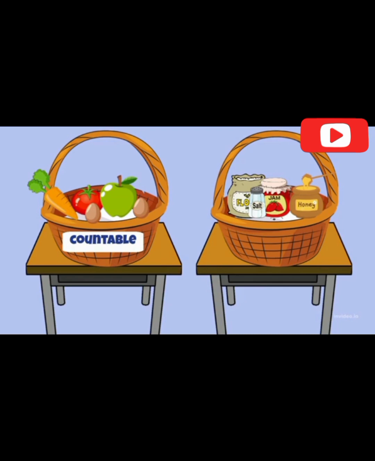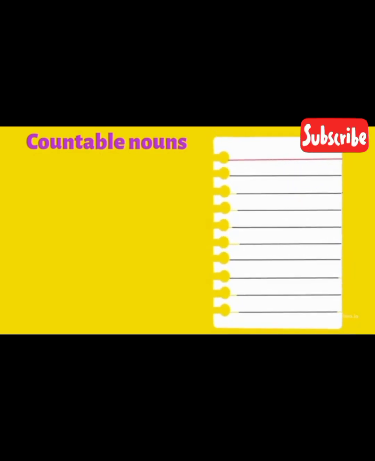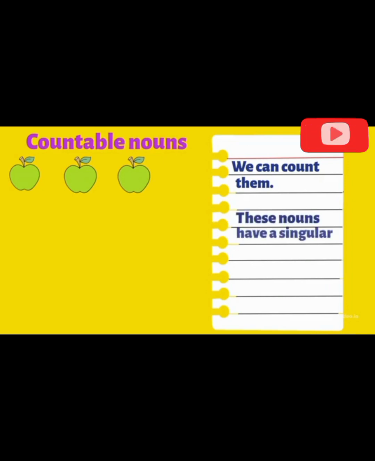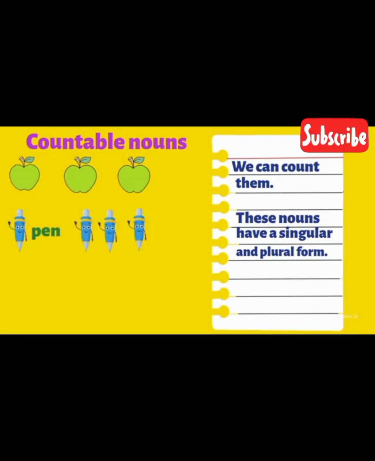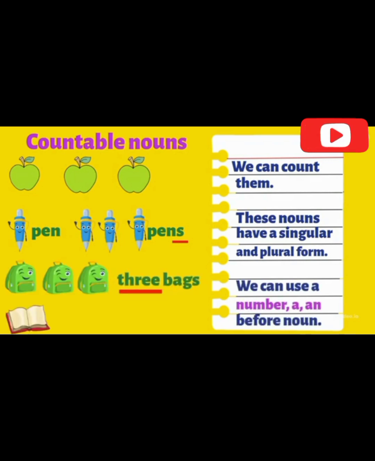Countable and uncountable nouns. Countable nouns. We can count them. 1, 2, 3. 3 apples. These nouns have a singular and plural form. Pen, pens. We can use a number, a, and an before the noun. 3 bags, a book, an apple.